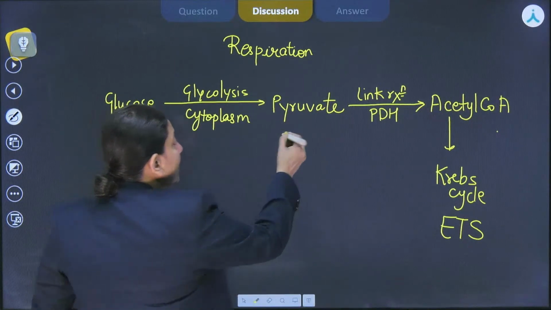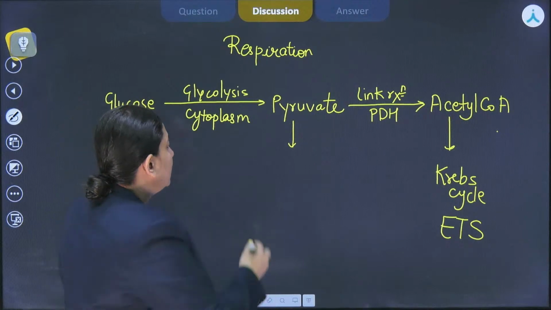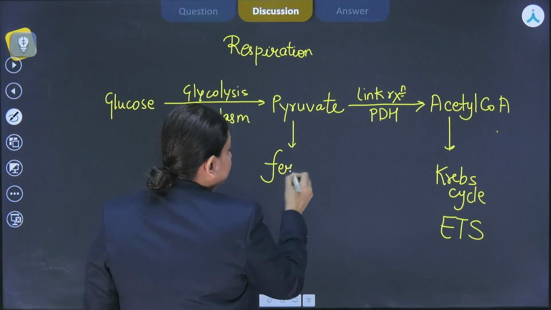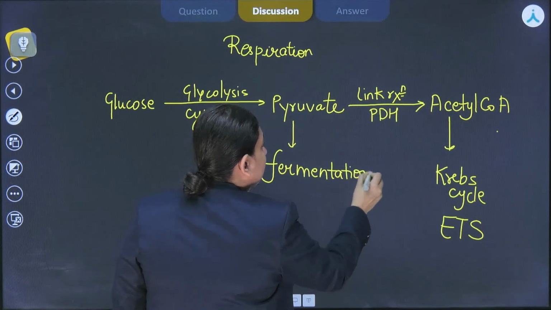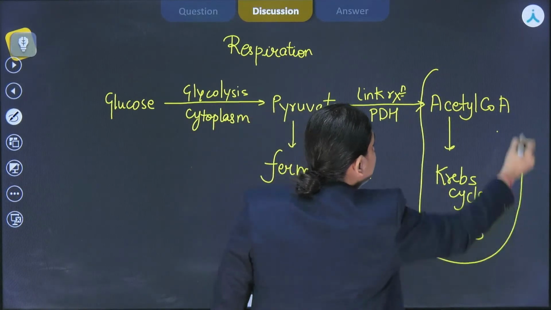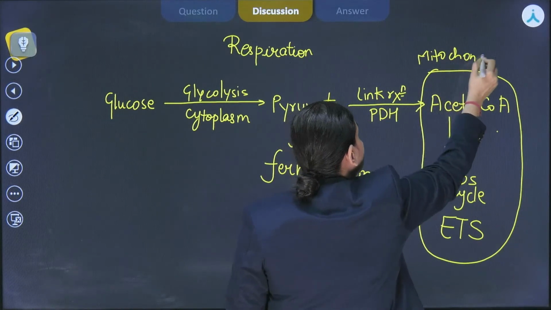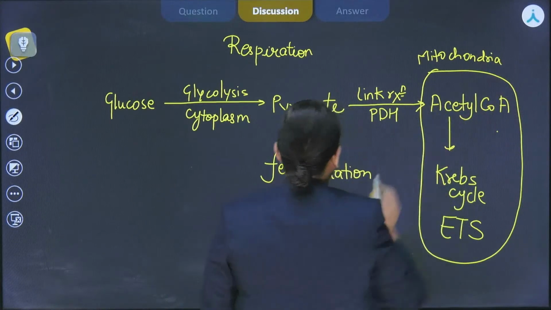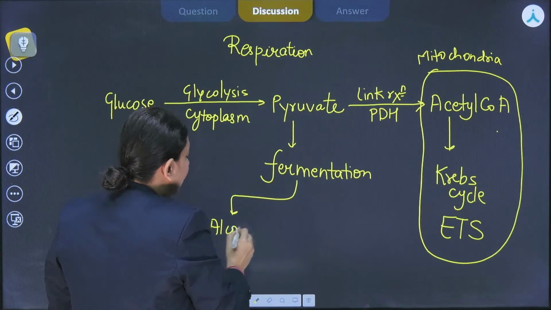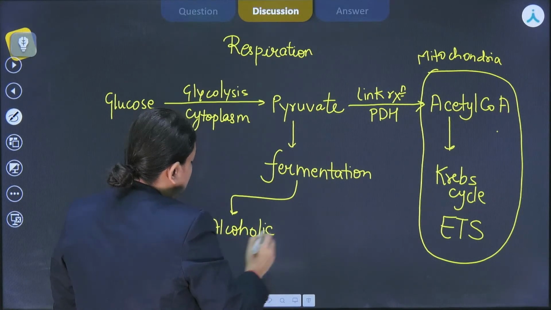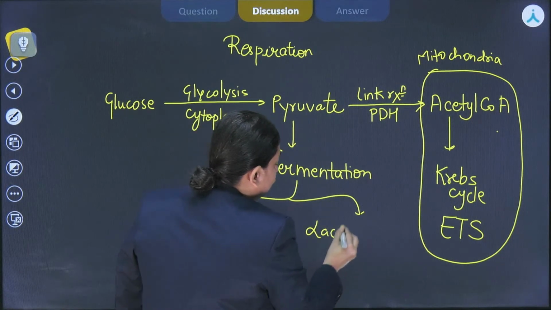But in case this pyruvate chooses to go for the anaerobic pathway, then it will perform fermentation, right? So from here to here, everything is occurring in mitochondria, right? Then fermentation again could be of two types. We can have alcoholic fermentation and lactic acid fermentation.